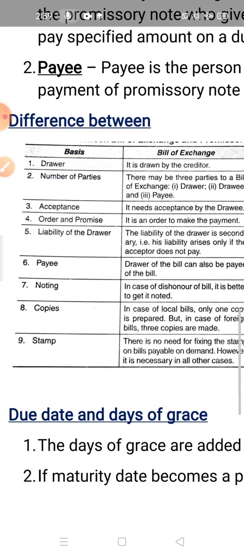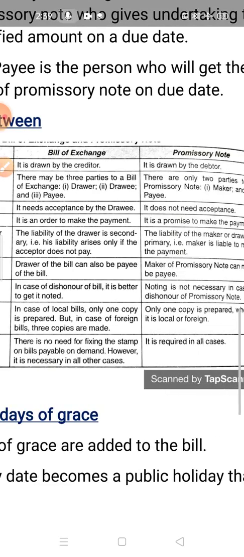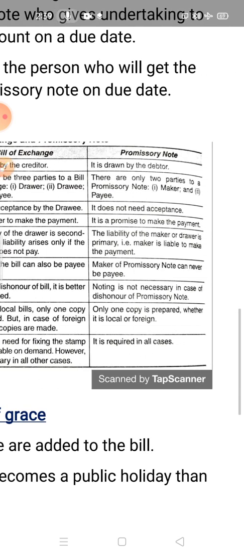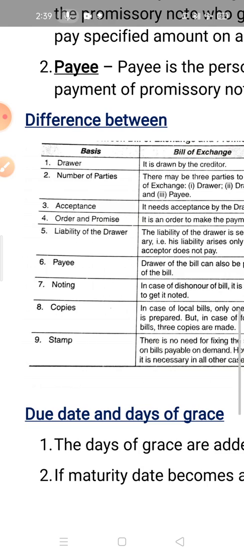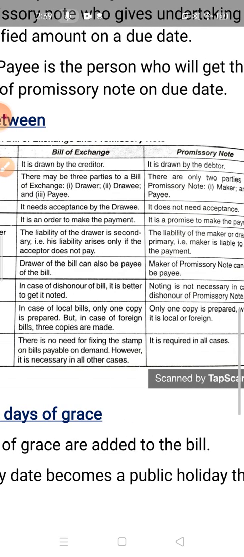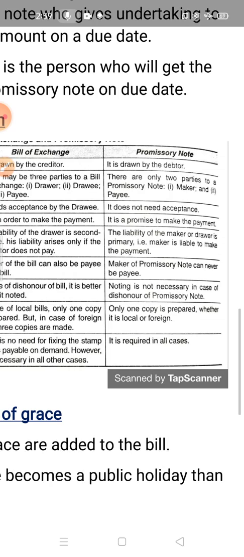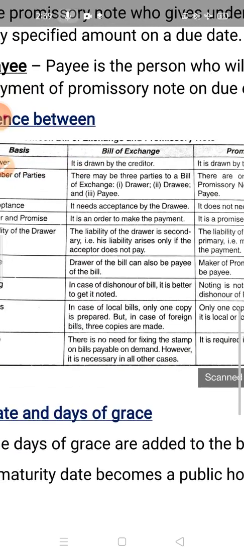Okay. Next is noting. In case of dishonor of a bill, it is better to get it noted, and in promissory note, noting is not necessary in case of dishonor of promissory note. Next is copies. In bill of exchange, in case of local bills, only 1 copy is prepared, but in case of foreign bills, 3 copies are made.